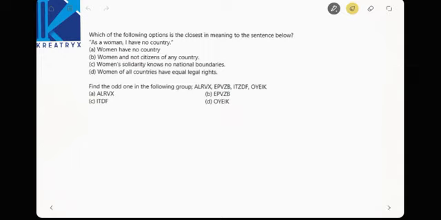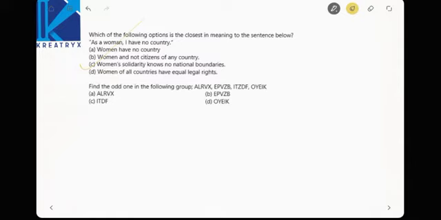Which of the following options is closest in meaning to the sentence below? As a woman, I have no country. Women have no country is a blunder that cannot be inferred. Women are not citizens of any country, this is also a blunder. Women's solidarity knows no national boundaries. This is a thing that can be inferred, right? As a woman, I have no country, I have no boundaries, right? Right, D cannot be inferred.